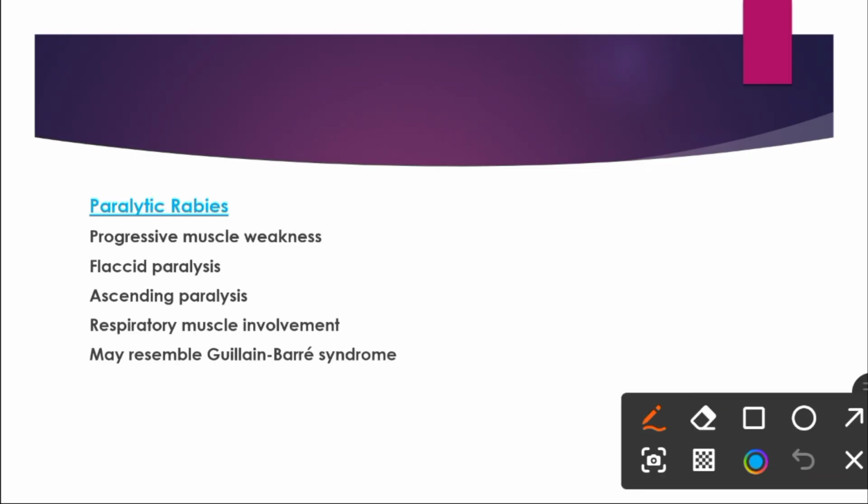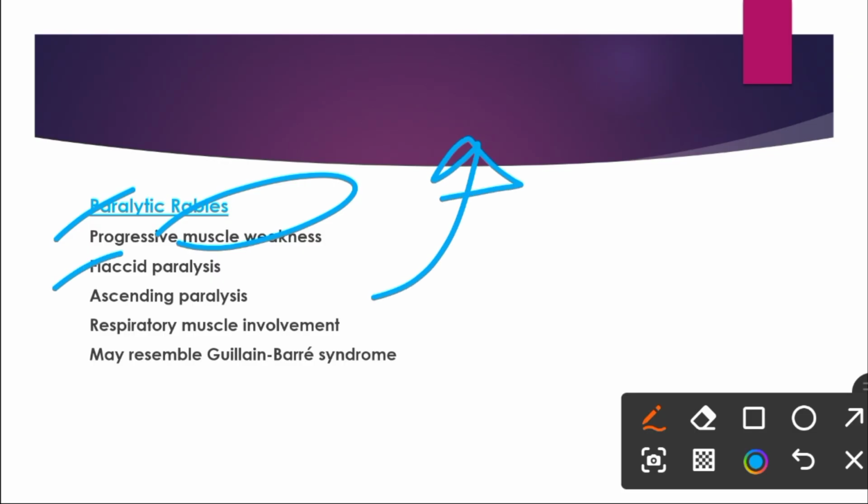Then we have paralytic rabies, in which progressive weakness of the muscles occurs, and there is flaccid paralysis in an ascending pattern, meaning that it progresses from distal toward proximal. If there is respiratory muscle involvement, it leads to respiratory failure.